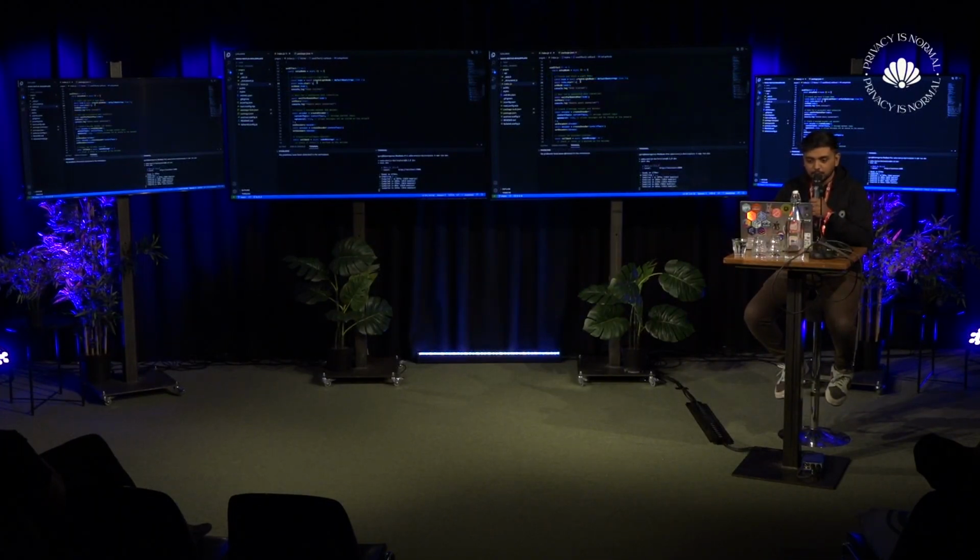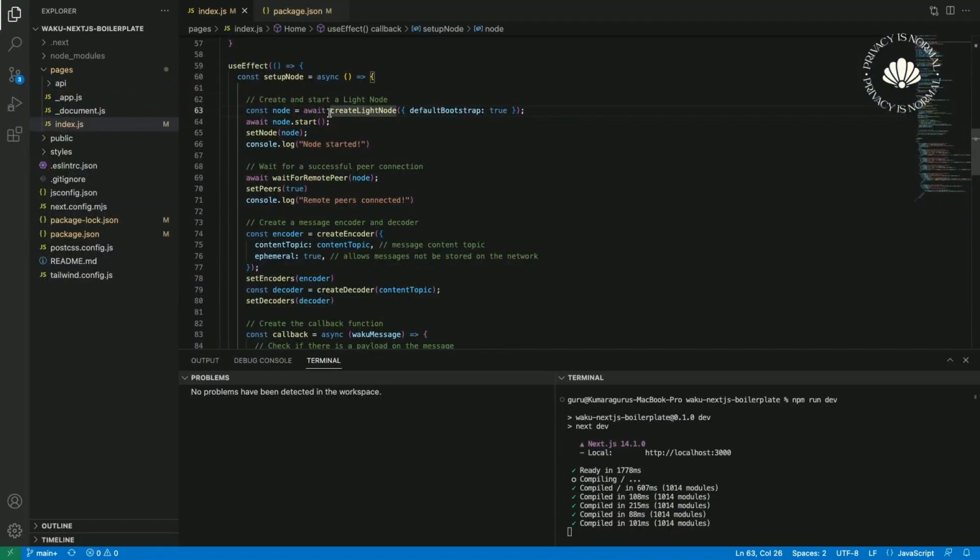Just hit node.start after you run the create light node command. We also have a testing environment for developers called the default bootstrap fleet. You can pass in the attribute default bootstrap as true if you want to use the default bootstrap nodes. It's basically a fleet that we've configured for development purposes.